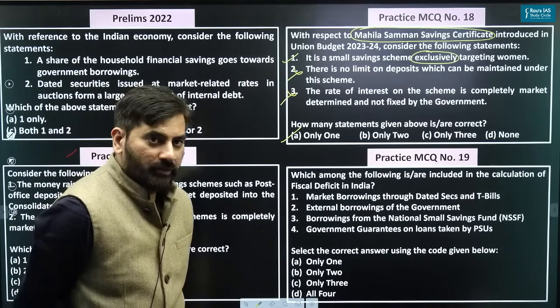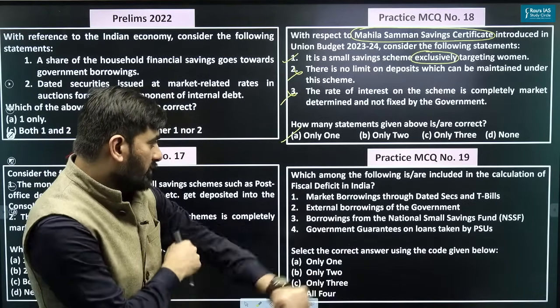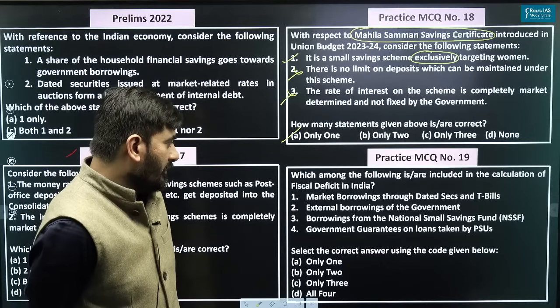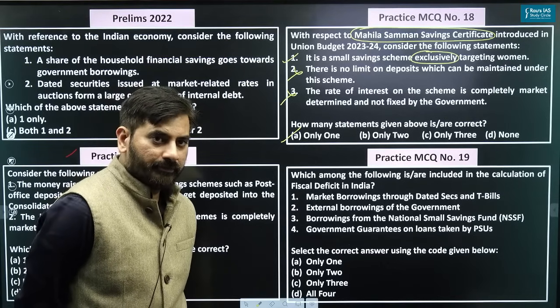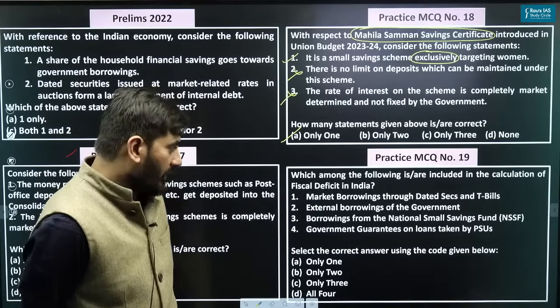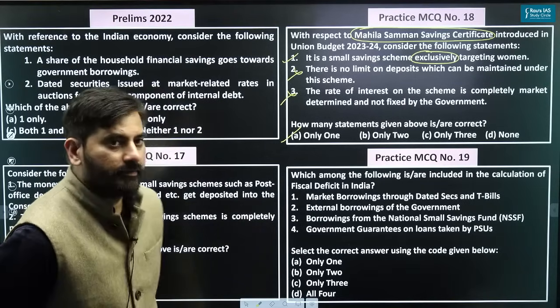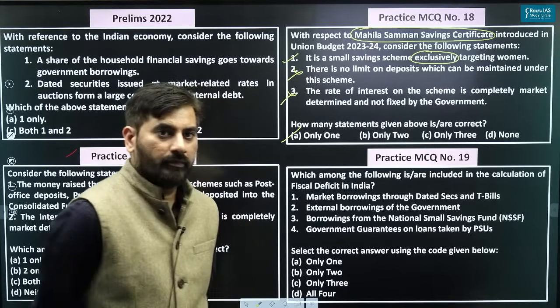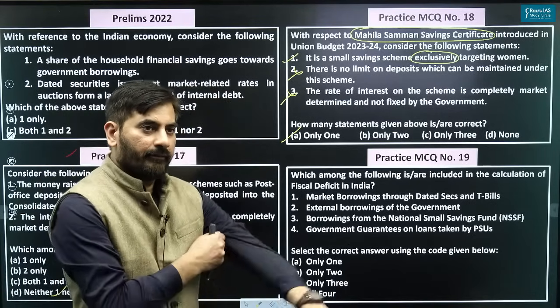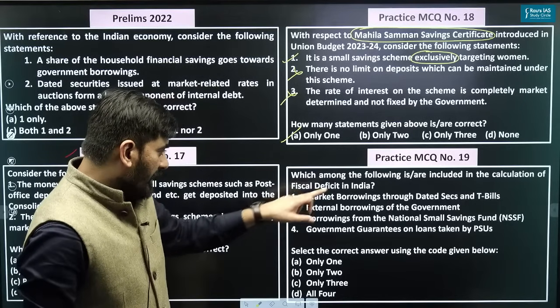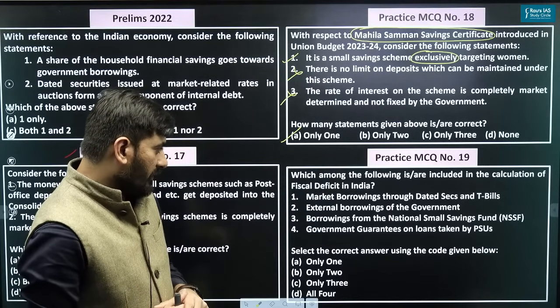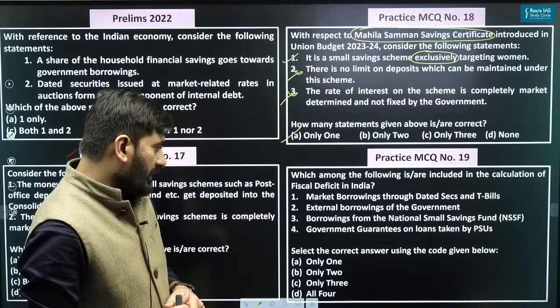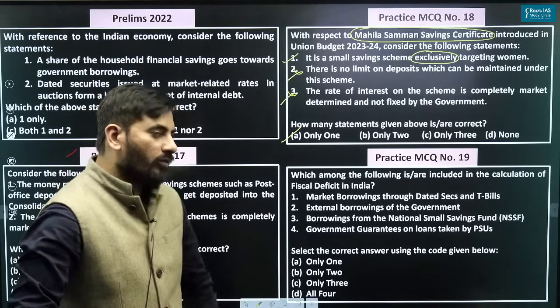Look at this question. Which among the following are included in the calculation of fiscal deficit in India? What is included in the fiscal deficit? Take your time. Market borrowings through dated securities, external borrowings, borrowings from NSSF, and government guarantees on loans taken by PSUs.